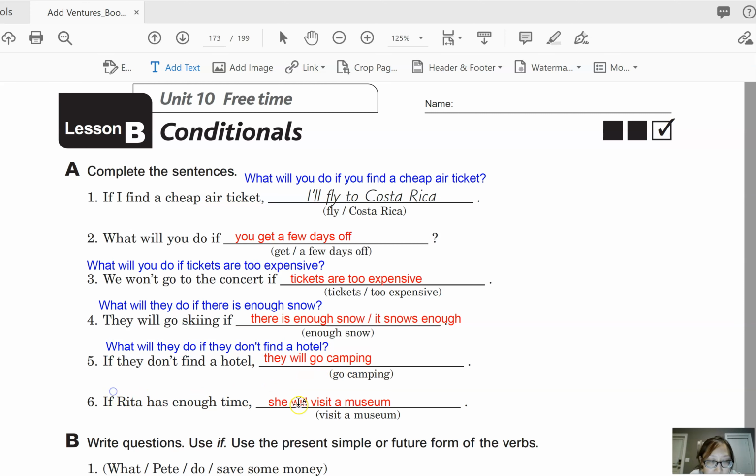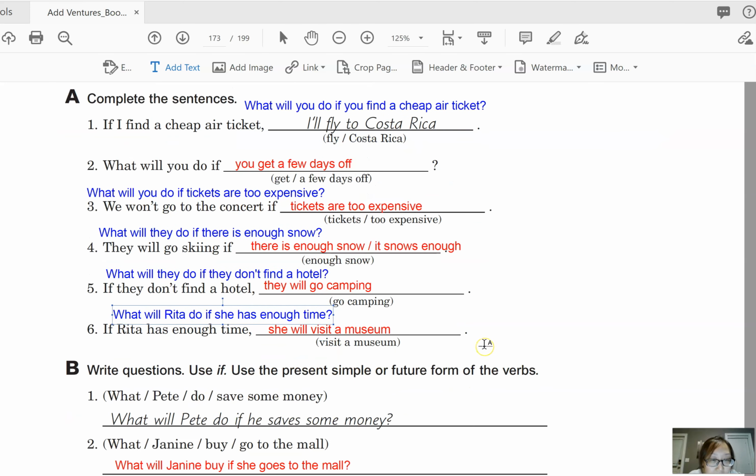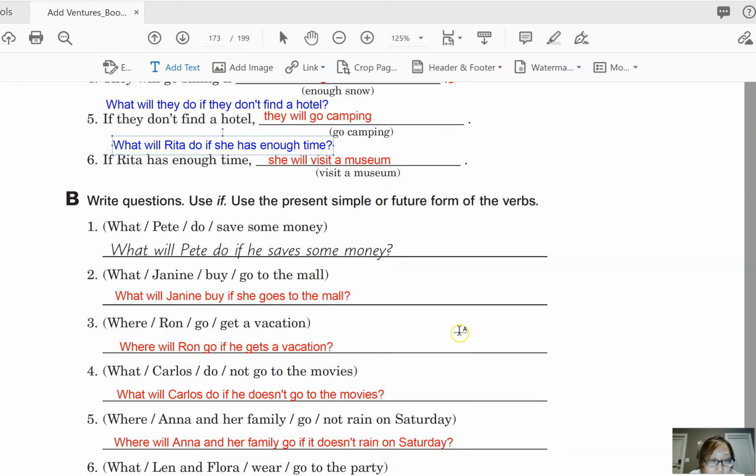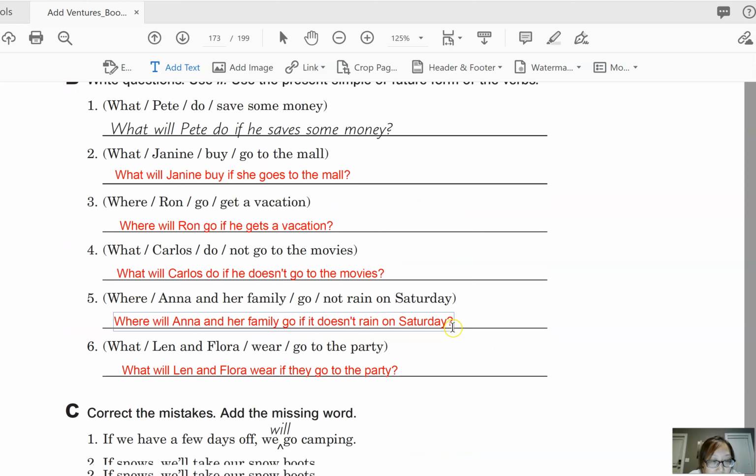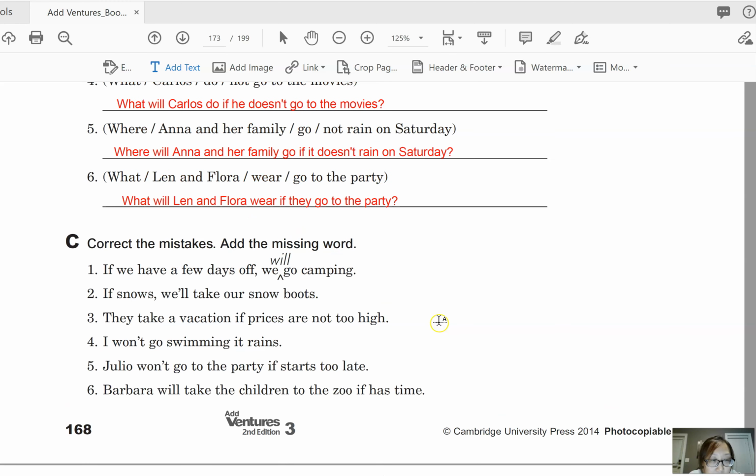And then number 6, what will Rita do if she has enough time? Okay, she will visit a museum. Okay, sorry for all the noise. Okay, so let's go to our final exercise. So correct the mistakes, add the missing word.